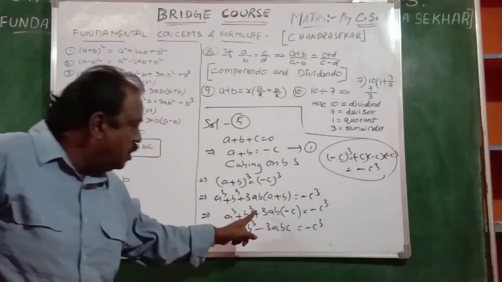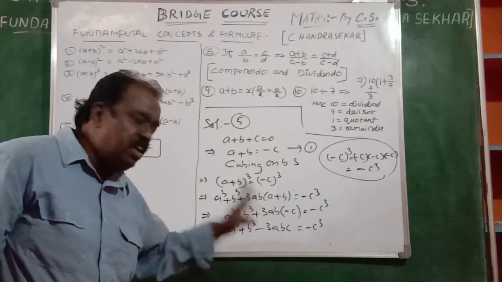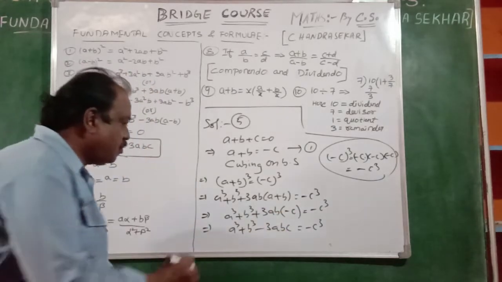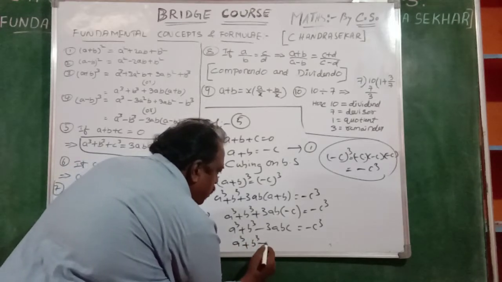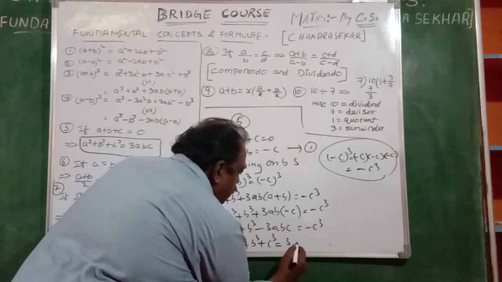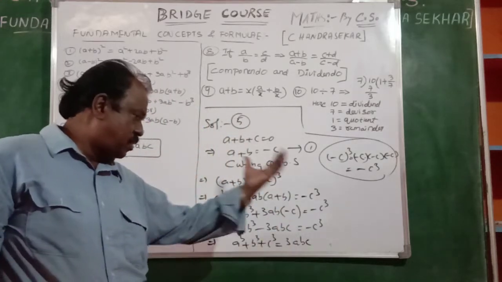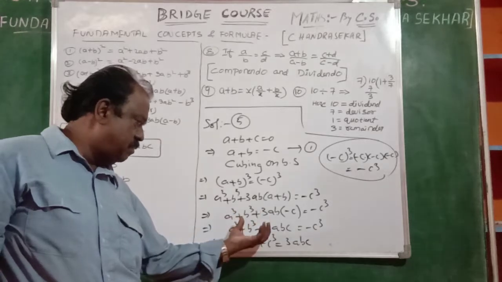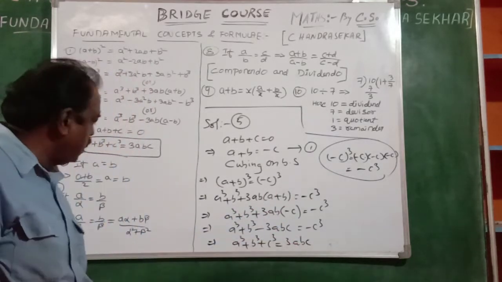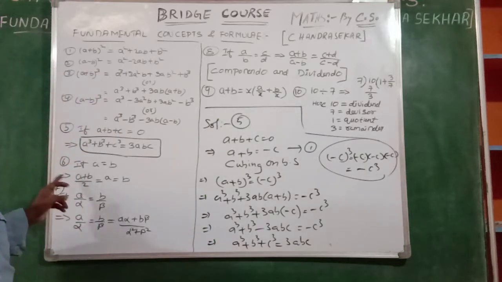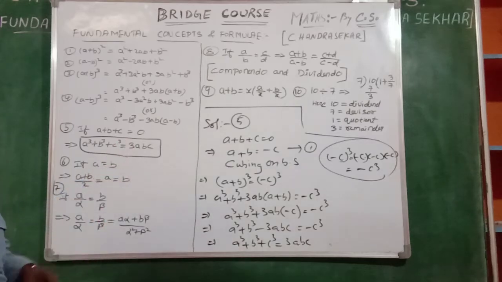Okay, now here plus into minus, 3abc. Now it is a cube plus b cube plus c cube is equal to 3abc. This minus c cube comes to this side as c cube, and this minus 3abc goes to that side as plus 3abc. Okay, now that is what we required here. A cube plus b cube plus c cube is equal to 3abc.